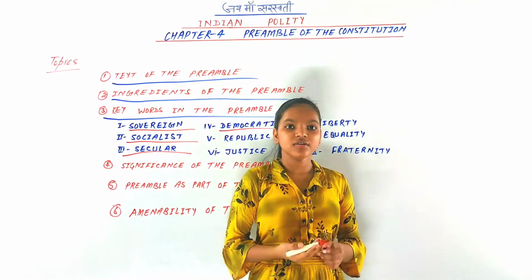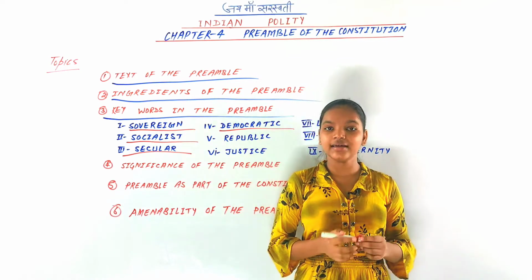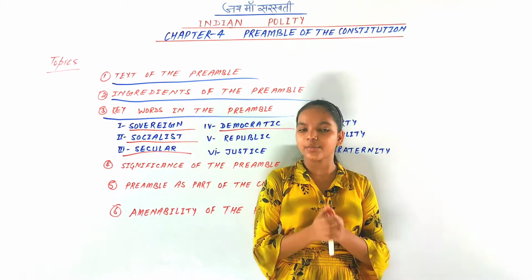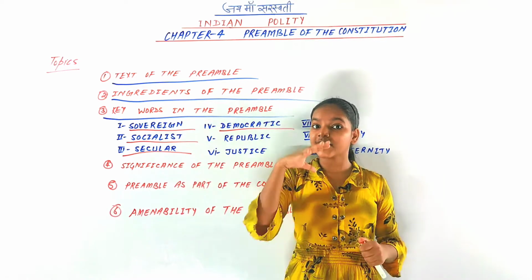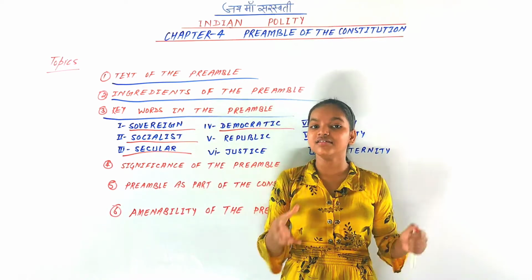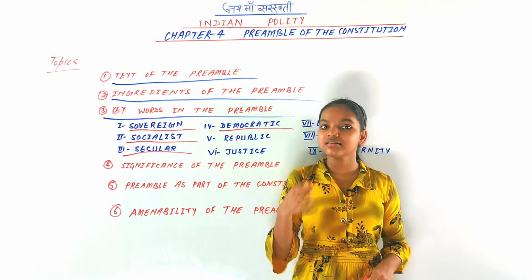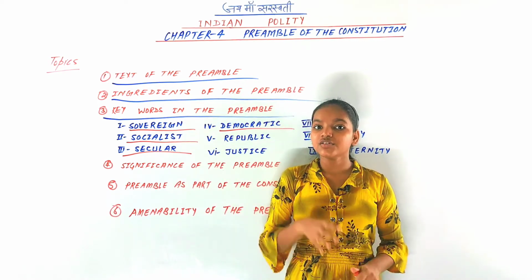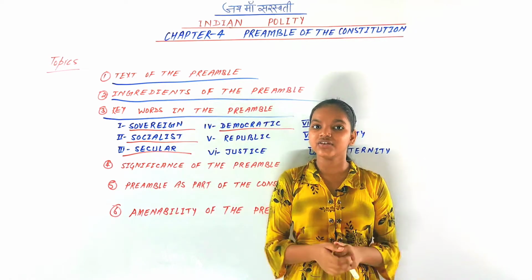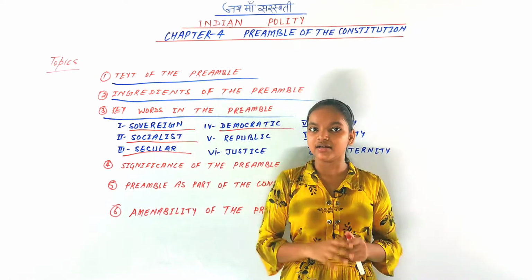So next is democratic. You know that India is a democratic country. So what is meant by democracy? Democracy means the sovereignty and supreme power of the citizens. That means the citizens of that country are the highest source of power. There are two types of democratic countries, direct and indirect.